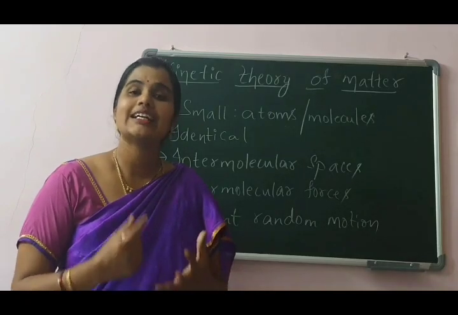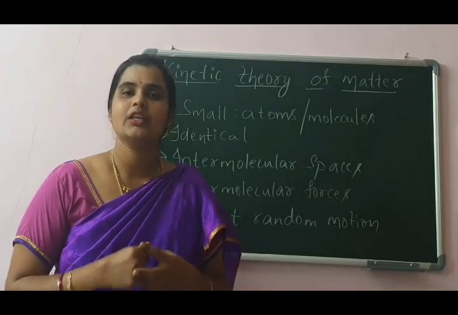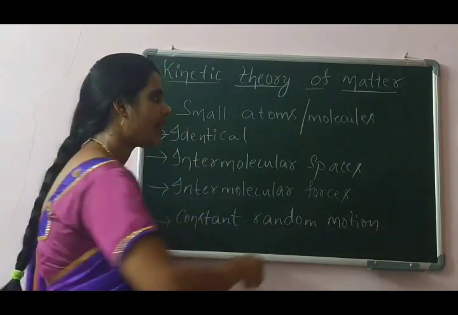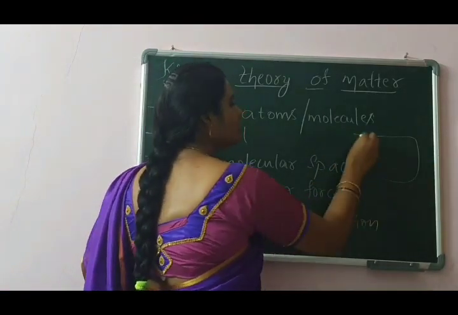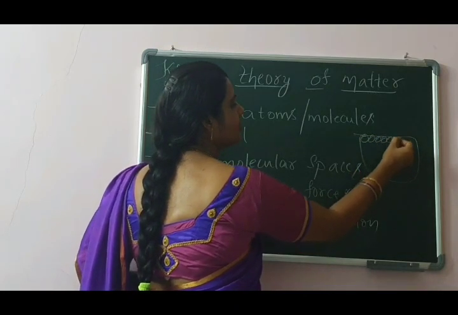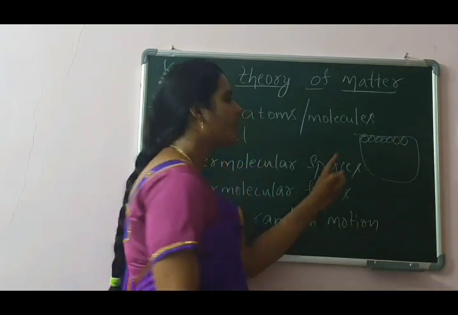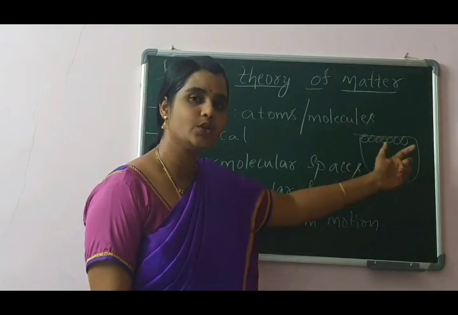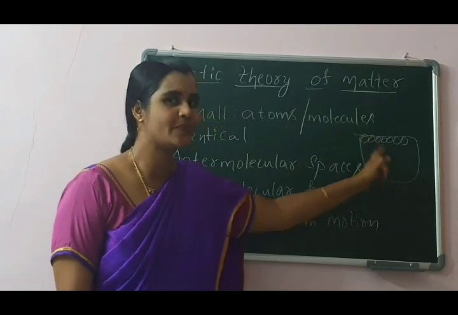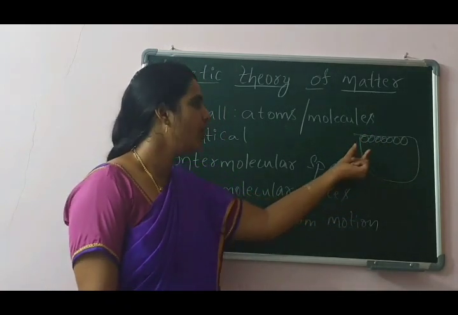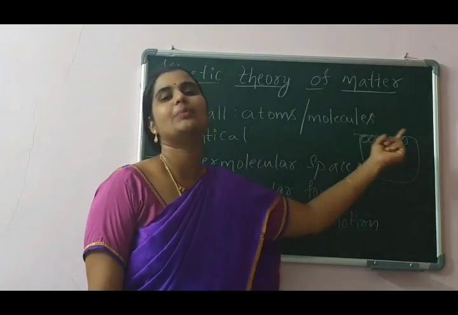Or else you can consider your favorite example. I think all of you like carom. Take the carom board and arrange all the coins at one place. Why am I drawing the atoms in round shape? You know that atoms are considered to be spherical in shape. So arrange all the coins in one particular order.